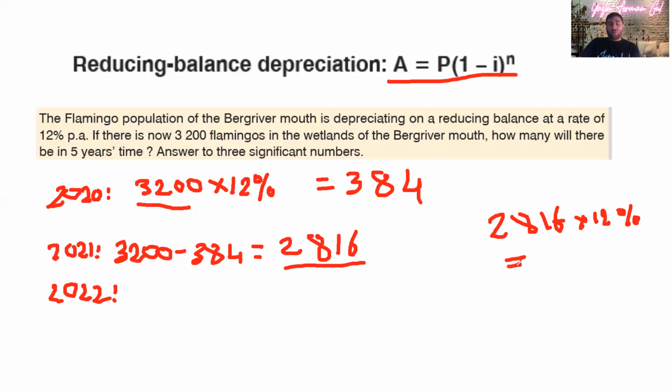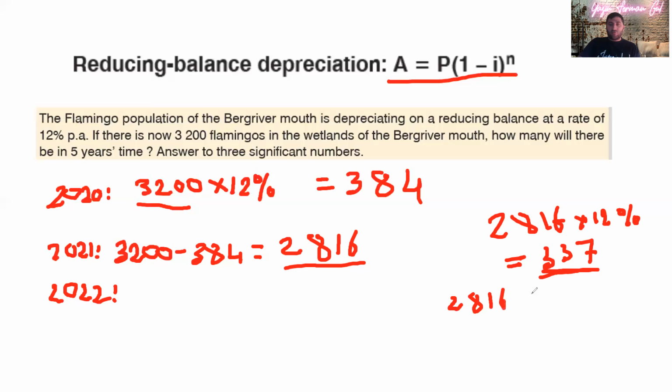So that equals 337. It comes with a decimal, but I'm not going to write the decimal now. So 337. That means from 2021 to 2022 the number of flamingos will depreciate by 337. In other words, it's going to be 337 fewer flamingos. I'm going to subtract that to find how many there will be in 2022.